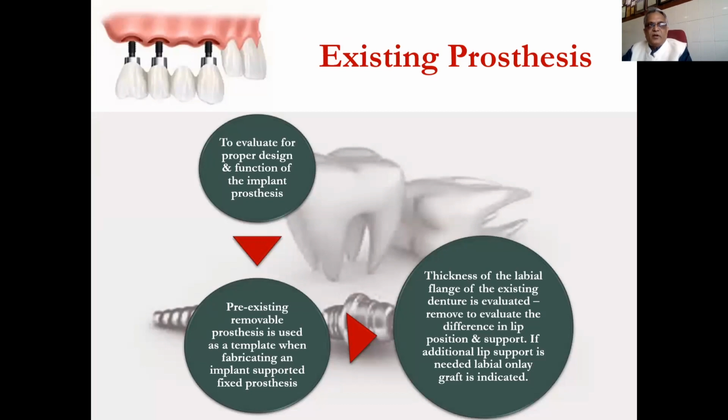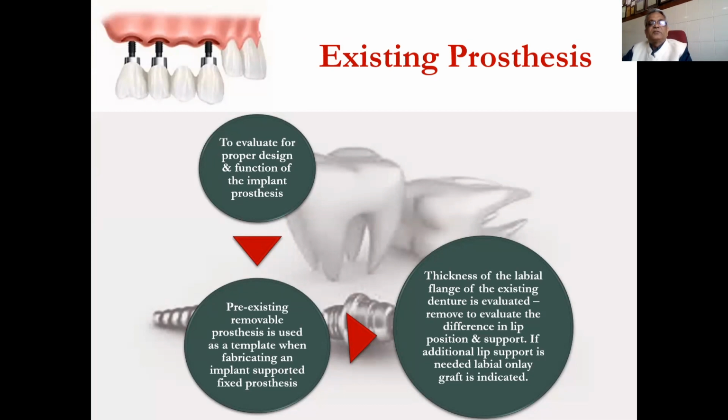If the patient has any existing prosthesis in the form of a removable partial denture or fixed partial denture, we have to evaluate the prosthesis in terms of proper design and function.